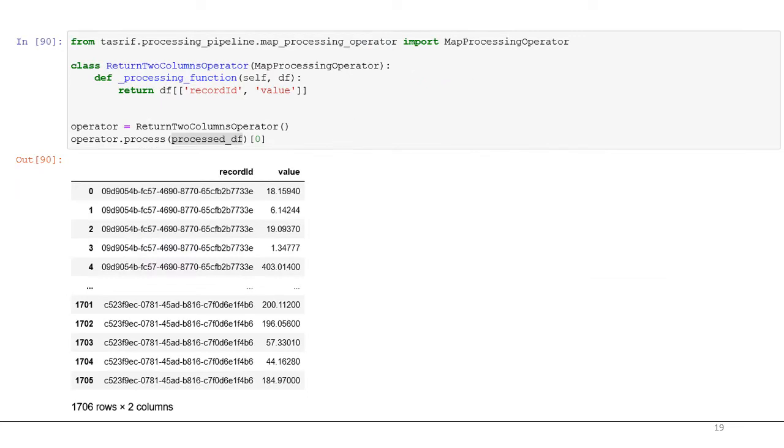Users can create their own operators easily by subclassing the map processing operator. In the following code, I am returning two columns that I'm interested in: value and the record ID. You can use your own custom operator to attach it to a pipeline.